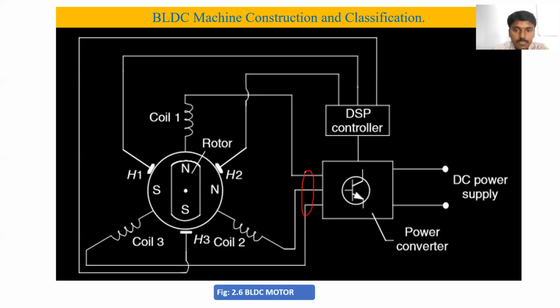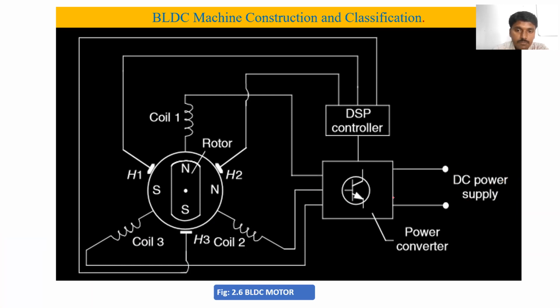This is the supply for the electronic converter. This supply is not given directly to the motor. Did you get my point? Most of the students will get confused because here we are using the DC supply. I am writing here DC supply. Simply we can say, sir, DC supply is required for the brushless DC motor.